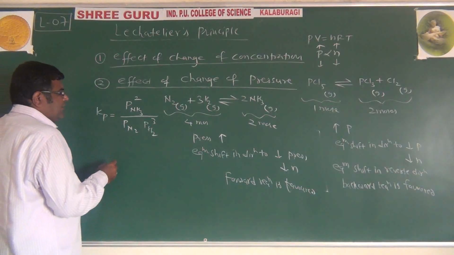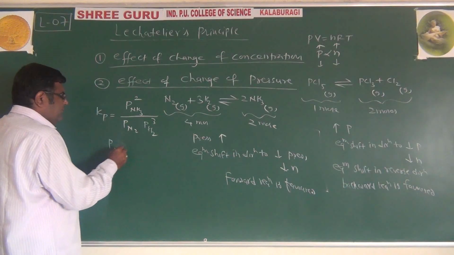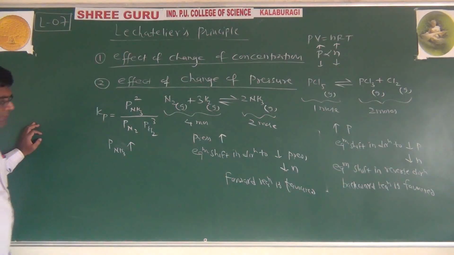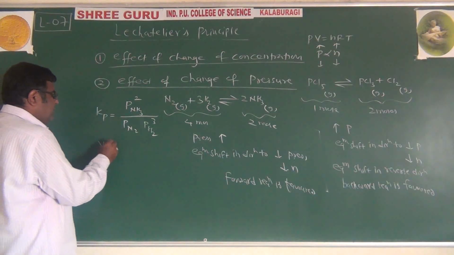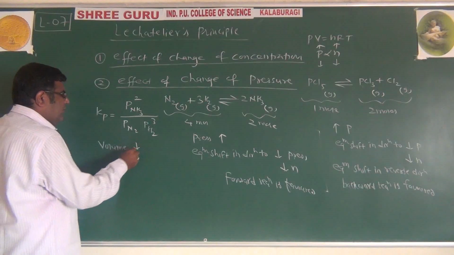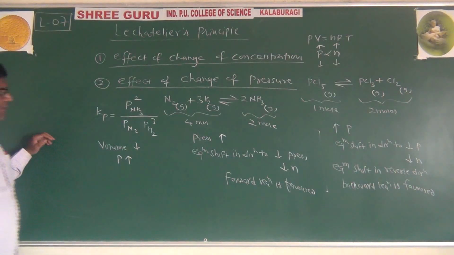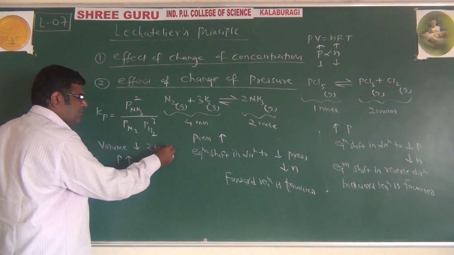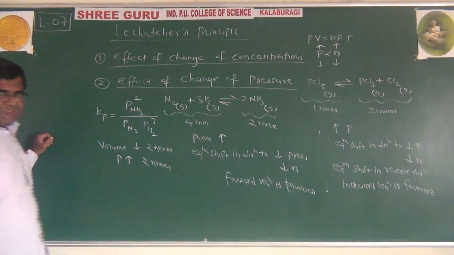We say that pressure of ammonia increases, or we will consider this volume wise. Volume decreases means pressure increases. If volume decreases 2 times, pressure increases 2 times because they are inversely proportional.